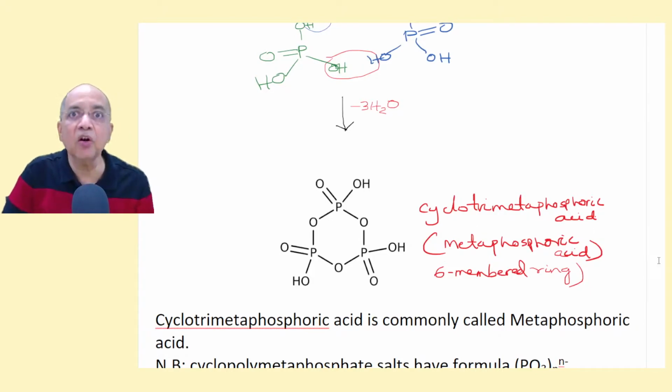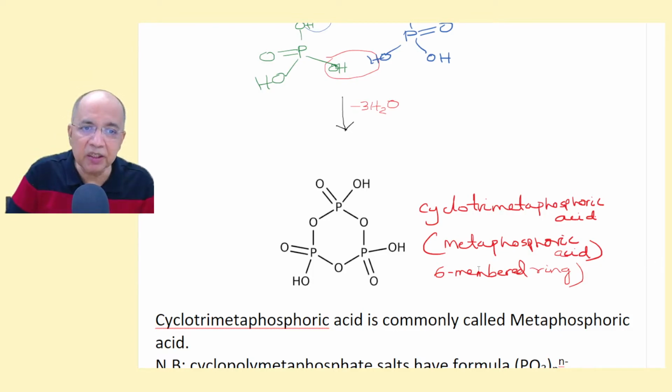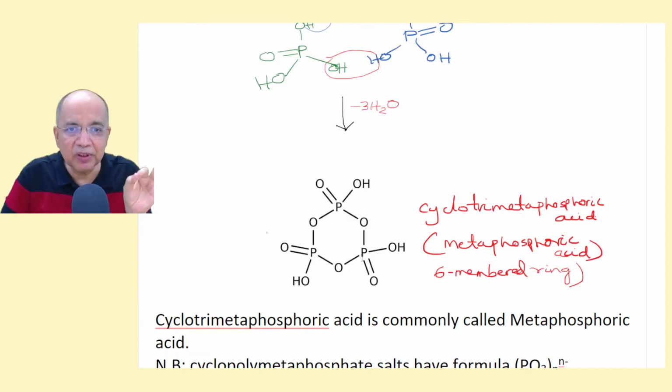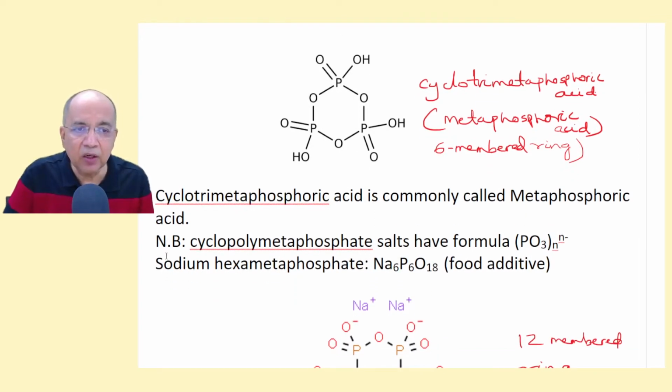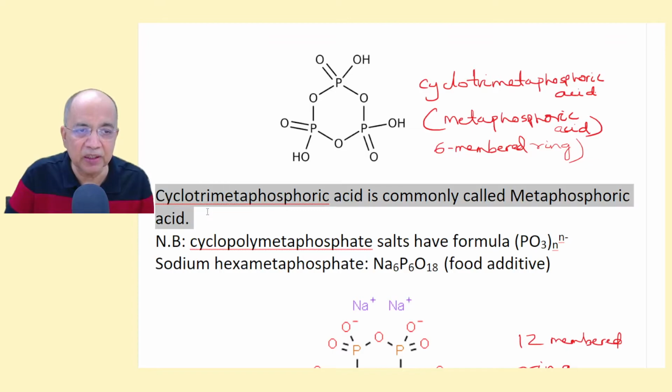Or simply it is called metaphosphoric acid. Very commonly it is called metaphosphoric acid. It is a 6-membered ring with a POP linkage. You can try after watching this video, or you can pause the video and figure out what will be the formula and structures. Cyclotrimetaphosphoric acid is commonly called metaphosphoric acid, right?